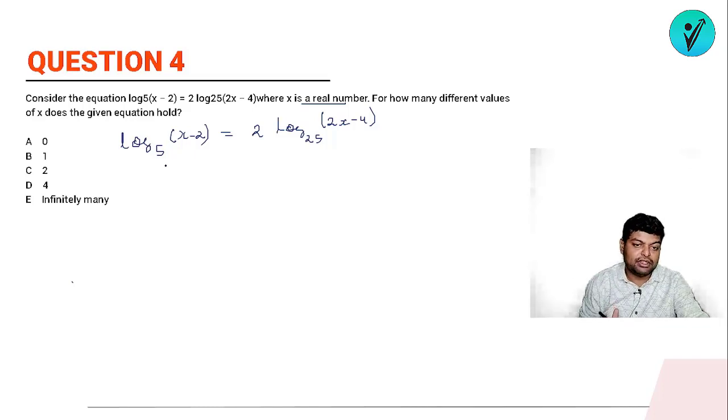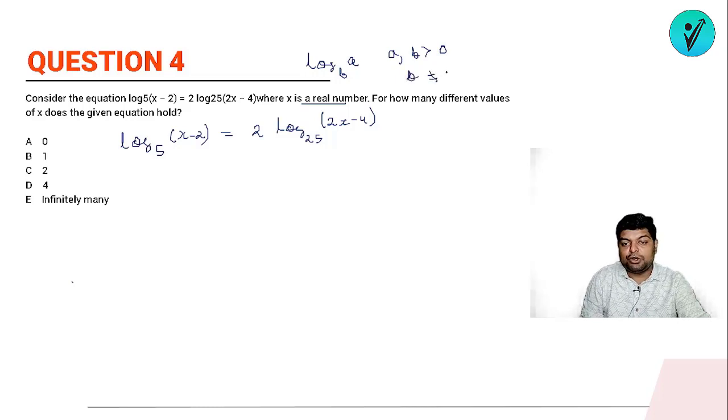और हाउ मेनी डिफरेंट वैल्यूज ऑफ x वी कैन हैव। सो फर्स्ट थिंग ट्राई टू रिमेंबर, ठीक है, जो भी आपका नंबर होता है, जैसे इफ सपोज आई एम राइटिंग लाइक दिस log of a with base b, so both my base and number should be greater than 0. At the same time the value of b couldn't be 1, ठीक है, बेस की वैल्यू 1 नहीं हो सकती, it can be less than 1, जैसे 0.25 हो सकता है। Any positive number we can take for b, ठीक है, but it can't be exactly 1. So if I'll see by this condition, इन दोनों को साथ में देखो, दोनों x minus 2 ही है, right?